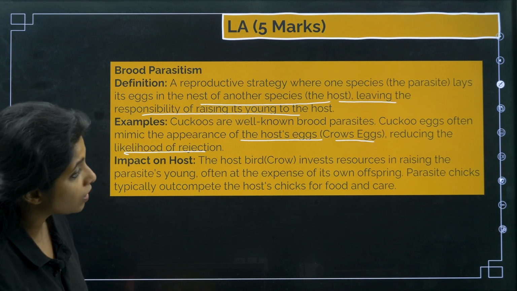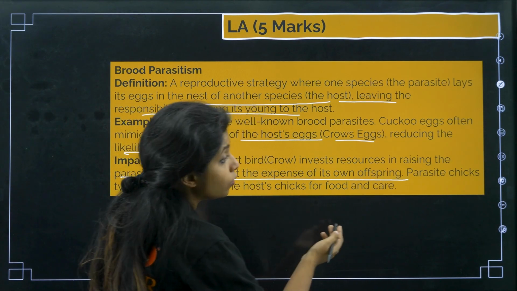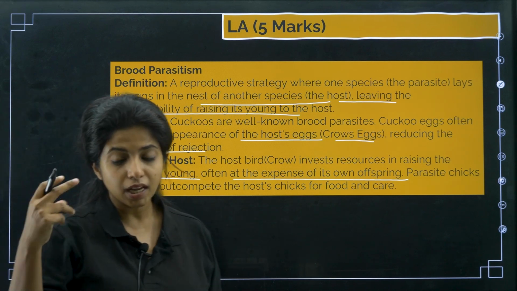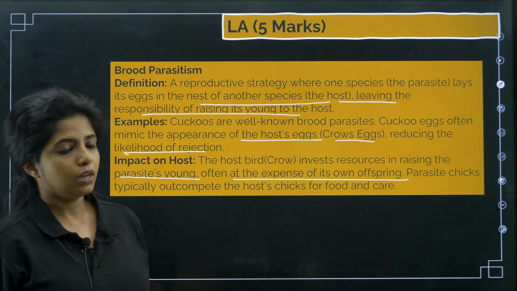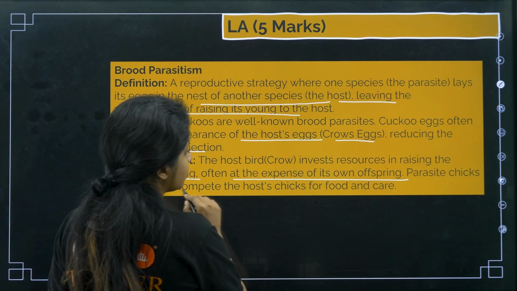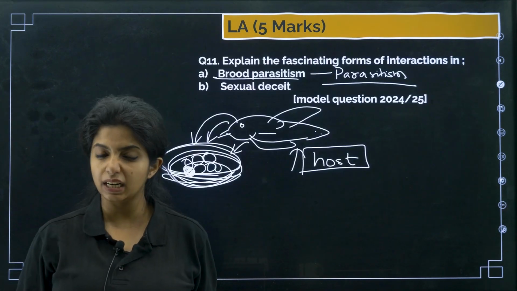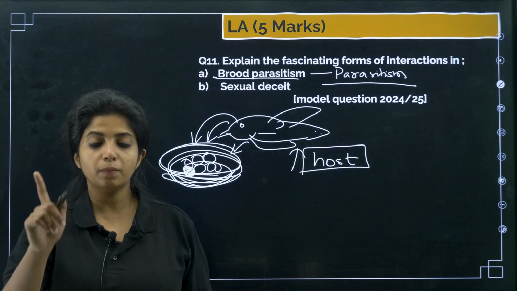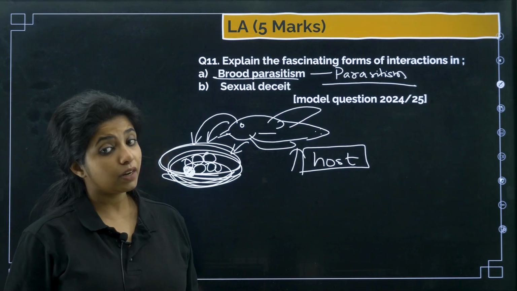The host bird invests resources in raising the parasite's young, often at the expense of its own offspring. Yes, sometimes you might see the birds kick out their own eggs, given it's too much. So parasites typically outcompete the host chicks for food and care later on. So that is really bad of the cuckoo. So you should not be like the cuckoo, my dear children. And do not be like the crow also.